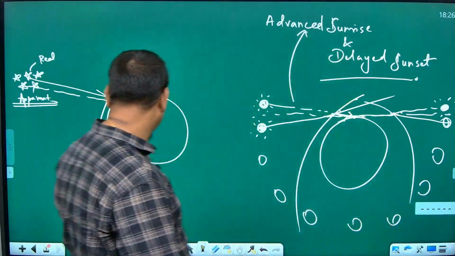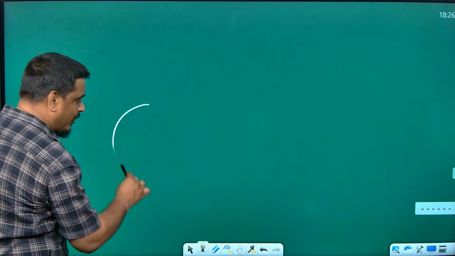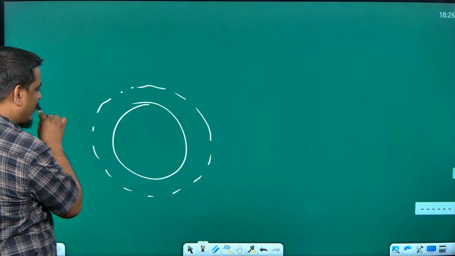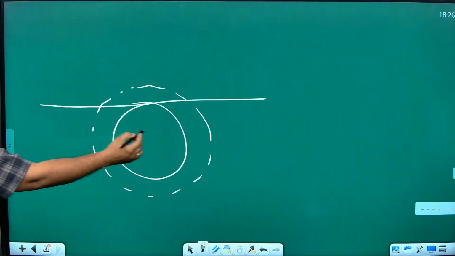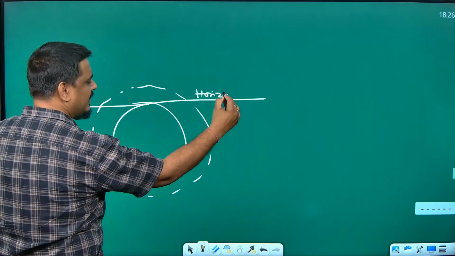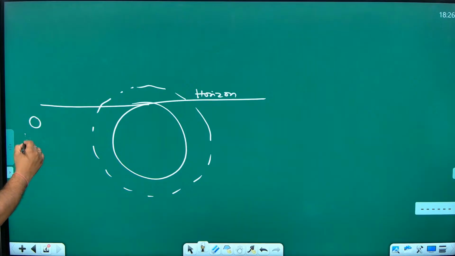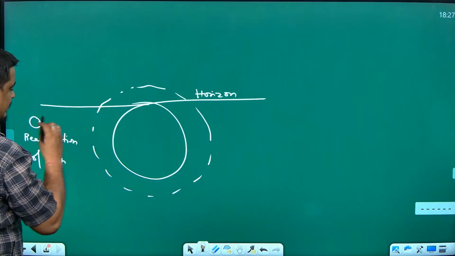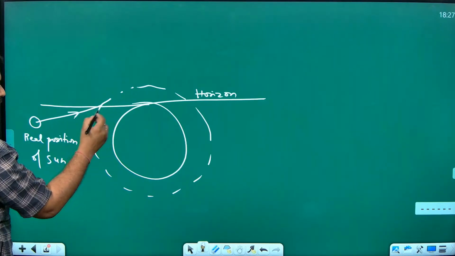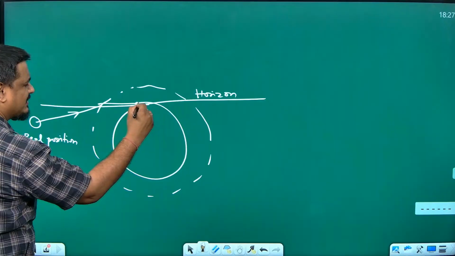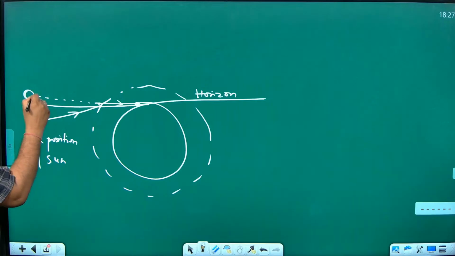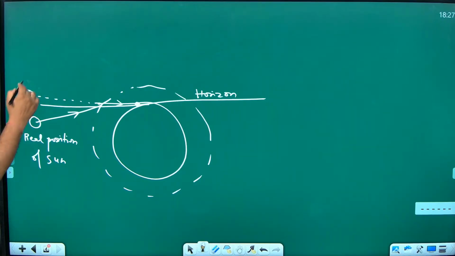If I draw the diagram once again for you to draw in the school examination, you can draw like this: the earth, and you can draw the atmosphere around the earth, you can draw the horizon line, and write it as horizon line. Then you can draw the real position of the sun, and you can make a light come from here like this, and entering the atmosphere, it will bend and go. Here is the observer, you can draw the observer here. So for the observer, the apparent position will be somewhere here. Okay, this is the apparent position.